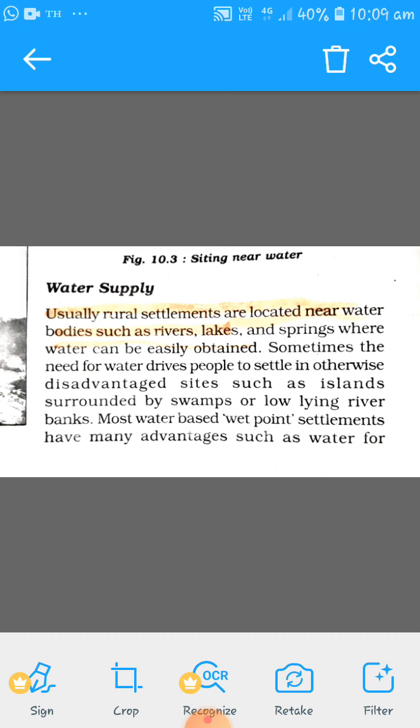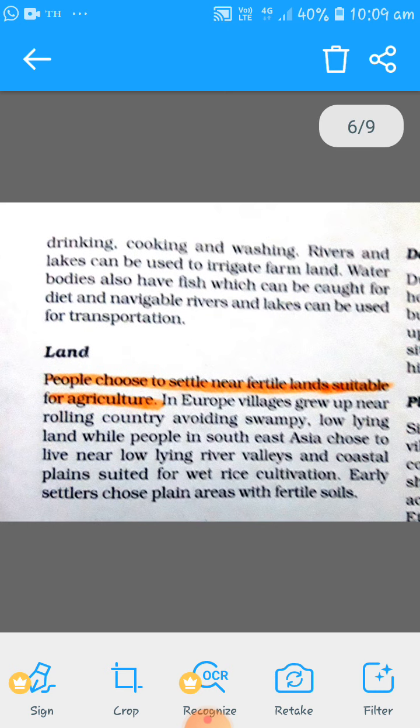Settlements are located where water can be easily obtained. Sometimes the need for water drives people to settle in otherwise disadvantaged sites, such as islands surrounded by swamps or low-lying river banks. Most water-based wet point settlements have many advantages, such as water for drinking, cooking, and washing. Rivers and lakes can be used to irrigate farmland, and water bodies also provide more.